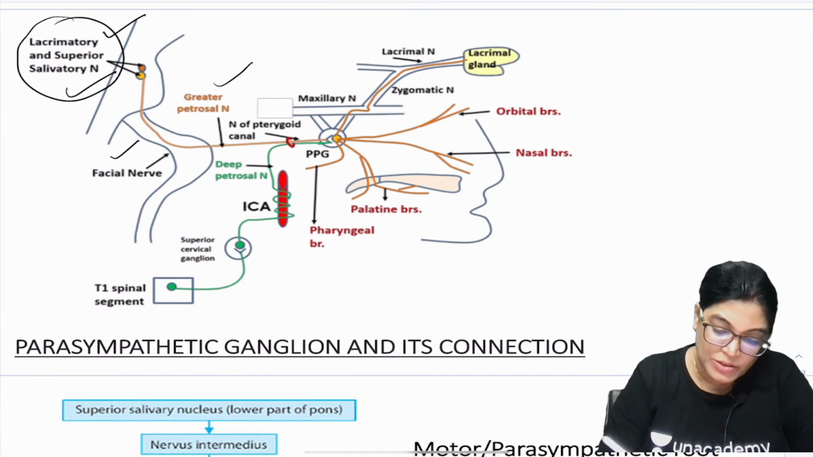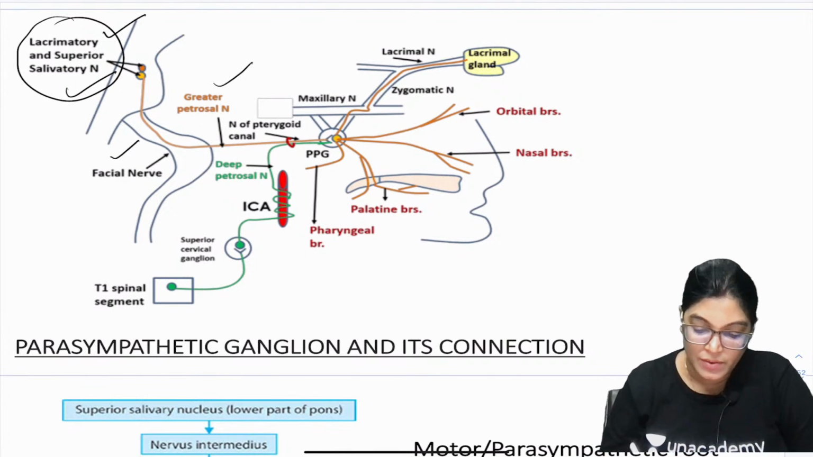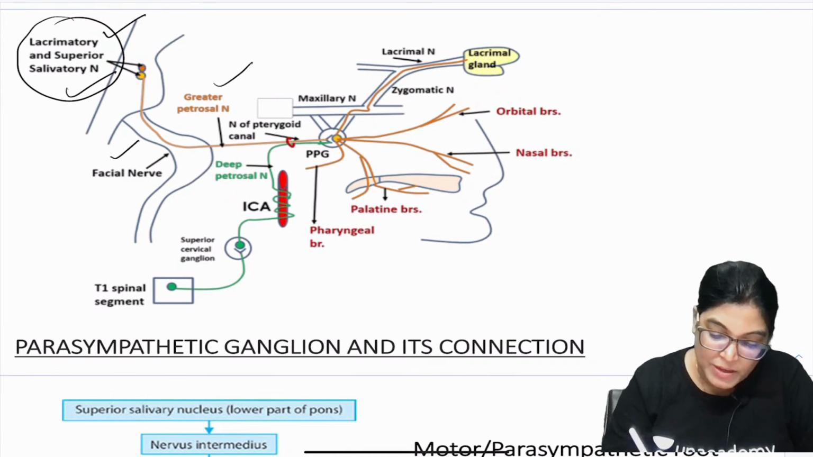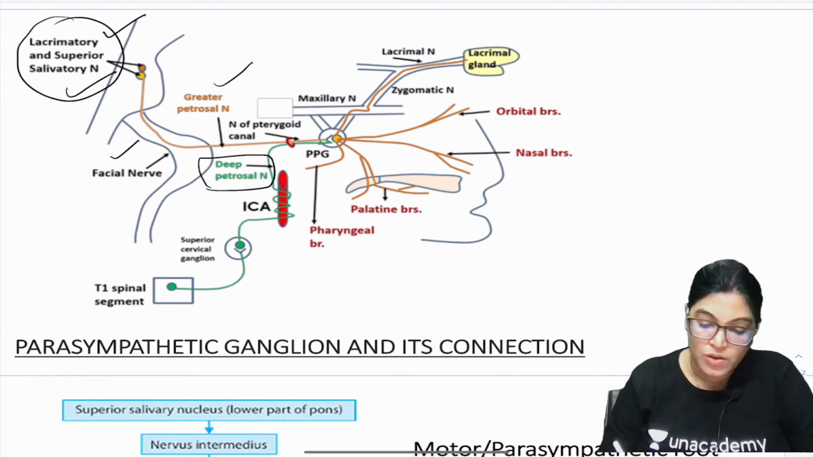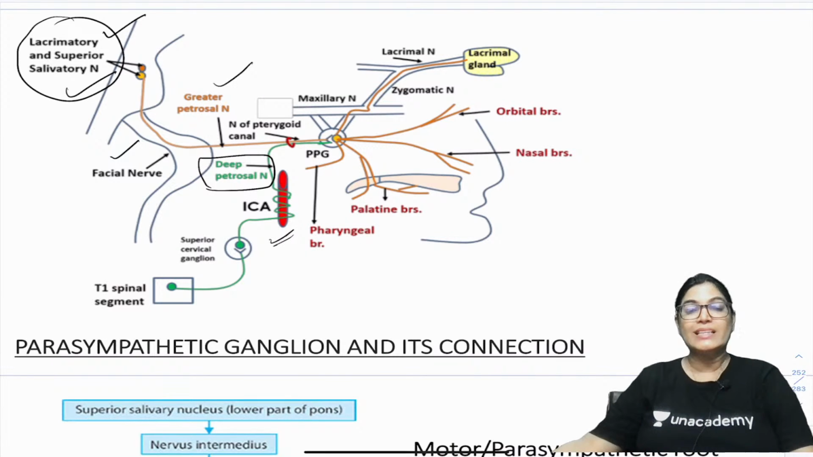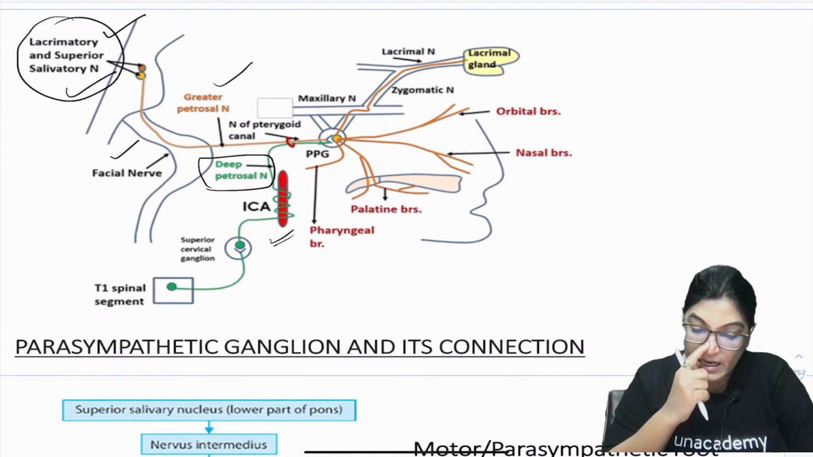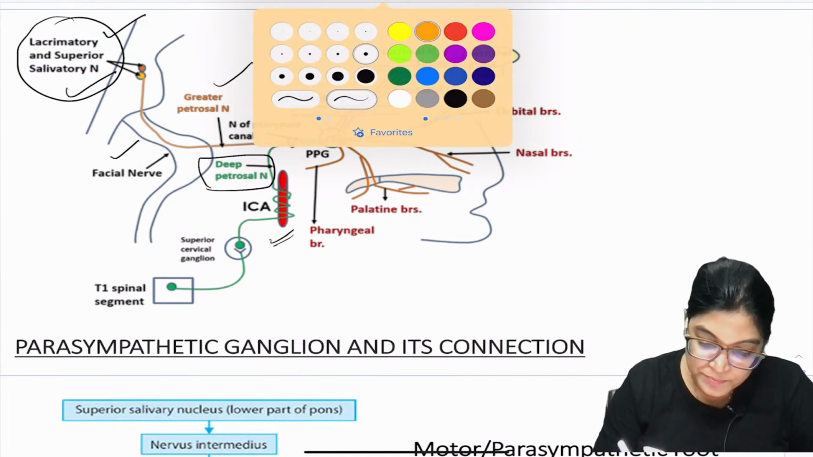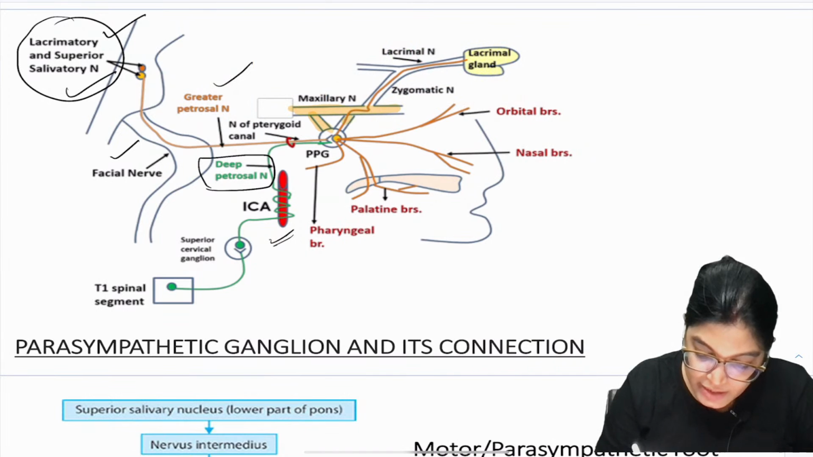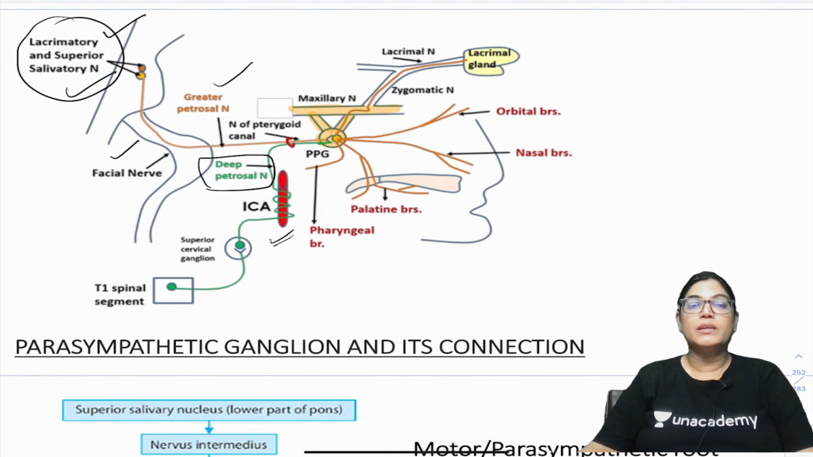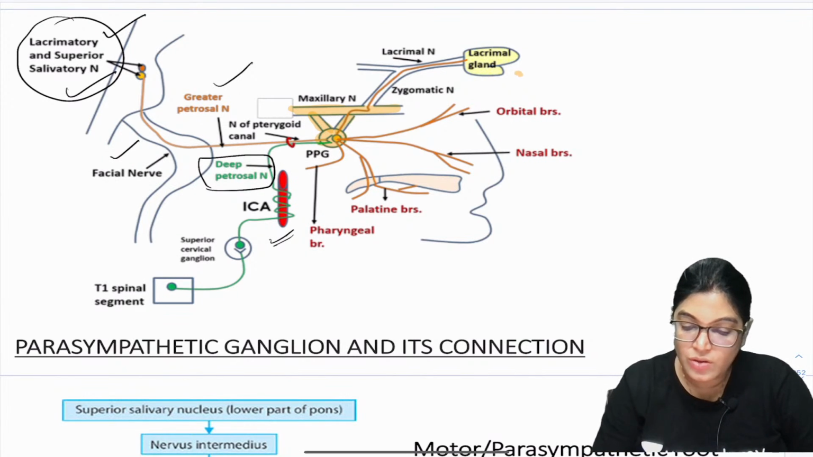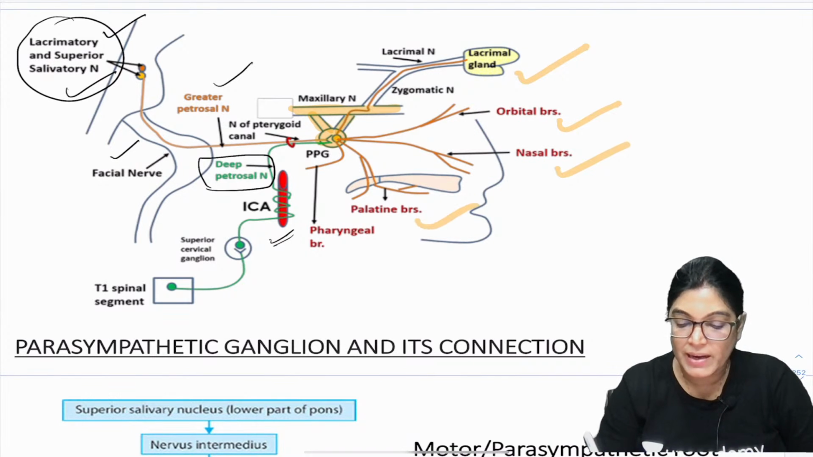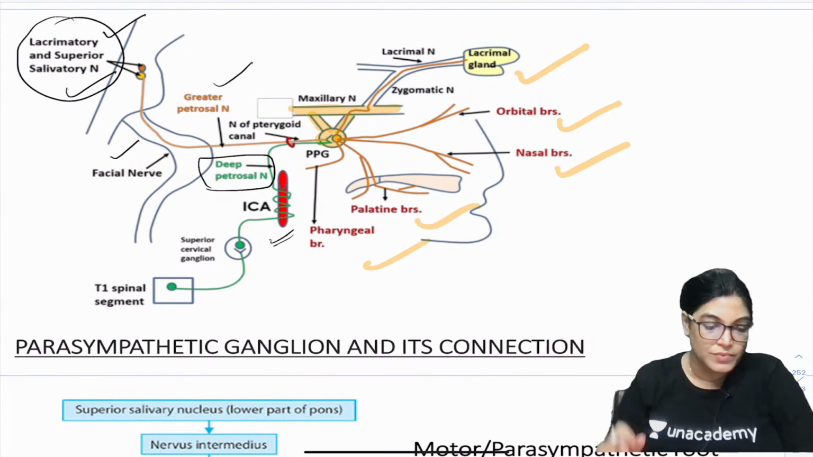So, the facial nerve's greater petrosal nerve joins with the deep petrosal nerve. How is the deep petrosal nerve formed? The deep petrosal nerve is formed by the plexus of nerves forming a loop around the internal carotid artery. These two nerves join together to form the nerve of pterygoid canal, and here the fibers relay. You can clearly see in the diagram that the maxillary nerve is holding this pterygopalatine ganglion, and from here the postganglionic fibers arise and supply many structures: lacrimal gland, orbital, nasal, palatine, pharyngeal branches. We will discuss each of these one by one in detail.